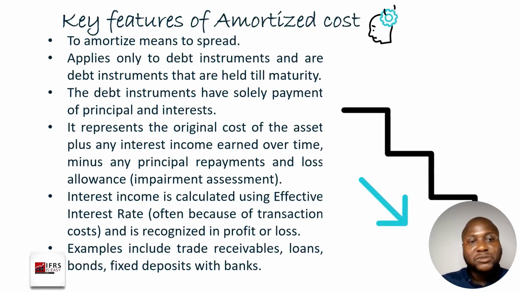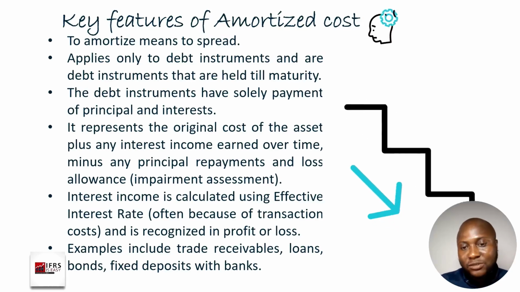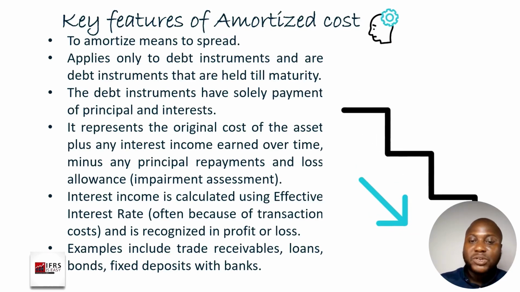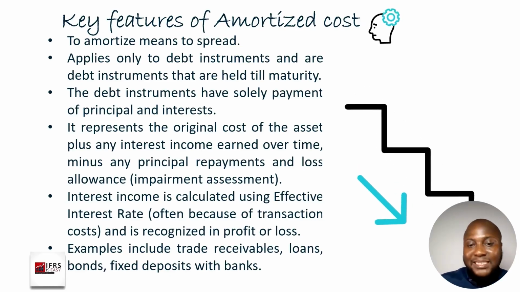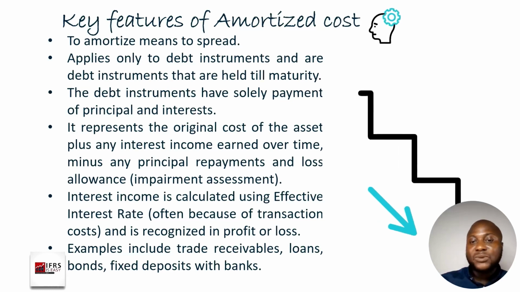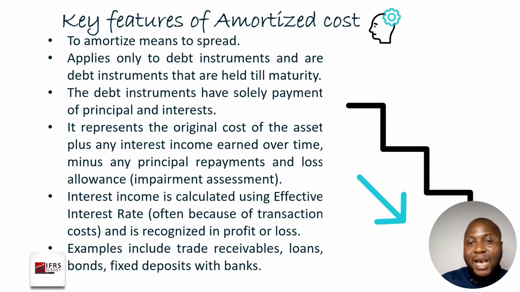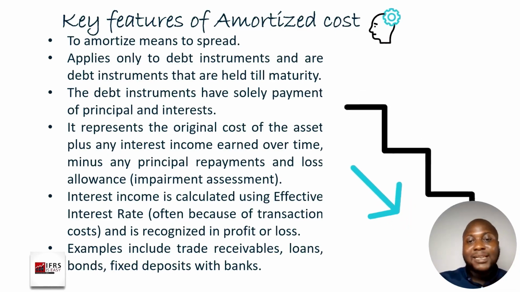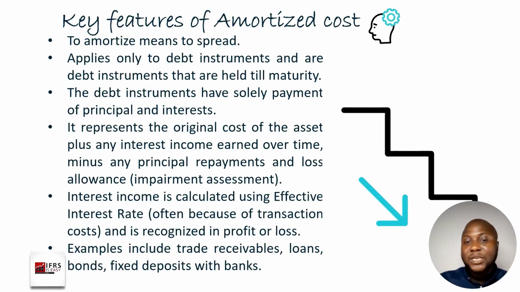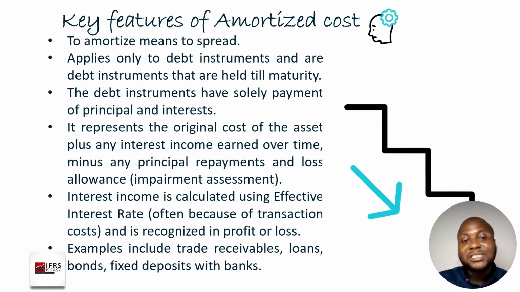Now, with respect to the interest part of it, the interest can be an interest expense or an interest income, depending on the perspective you are looking at it. So if what you have is a financial asset, then it means that you're expecting cash flows from the other party. So for example, where you are the one that actually gave out a loan to somebody, what you have is a financial asset, while the other person has a financial liability. So that implies that the other party will be paying you interest income, while the other party will be incurring interest expense.